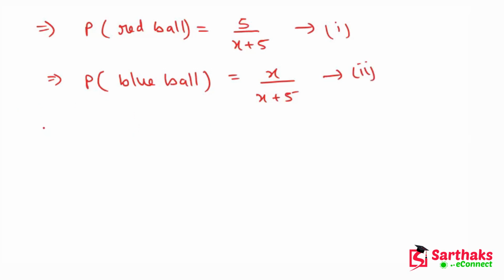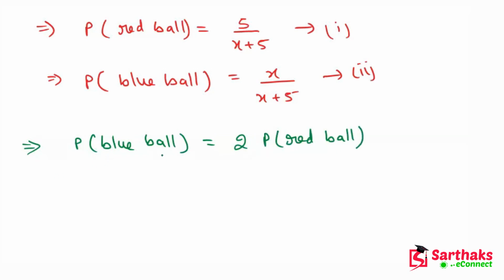According to the question, the probability of the blue ball is double that of the red ball, which means twice the probability of drawing a red ball. So x upon x plus 5 is equal to 2 into 5 upon x plus 5. I hope you get this point.